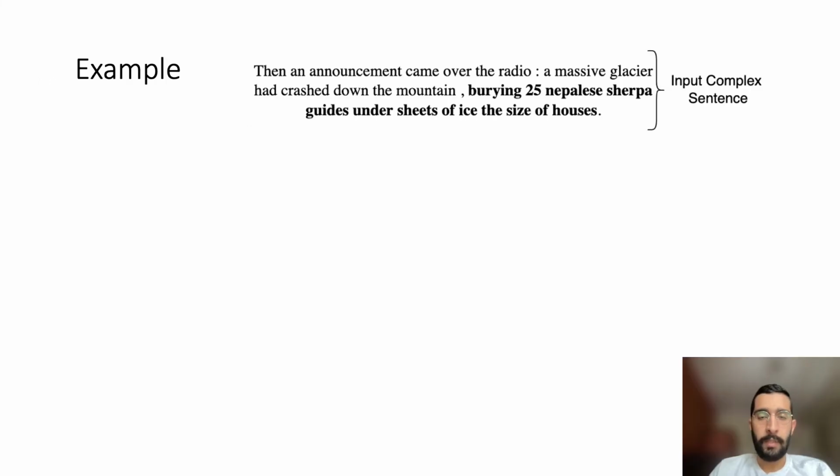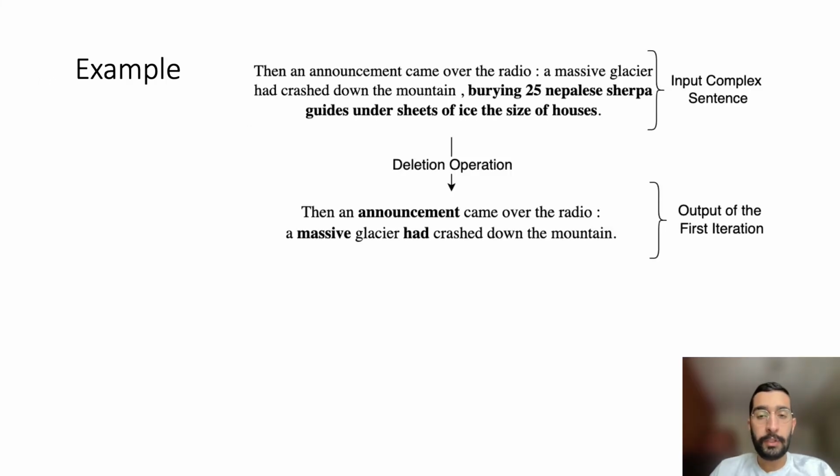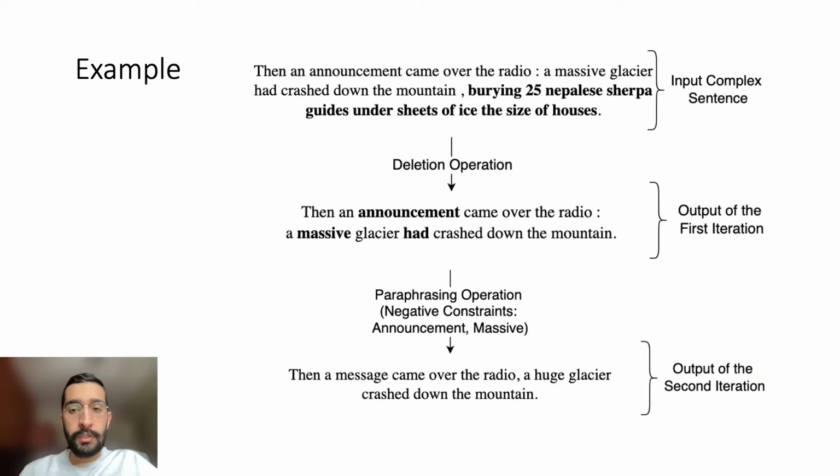Let's take this example. In the first iteration, one of the candidate sentences generated by the deletion operation is selected as the best sentence, and then it is given to the model again. In the second iteration, the sentence generated by the paraphrasing operation is selected, and the words announcement and massive are set as negative constraints by the complex component detector.